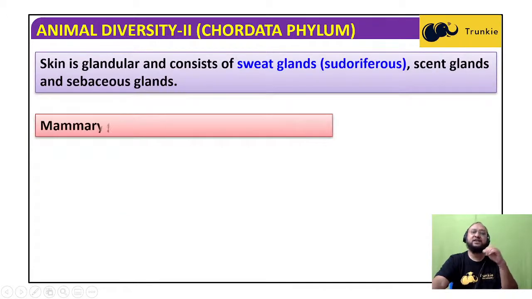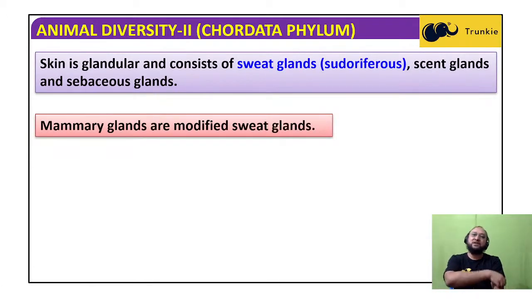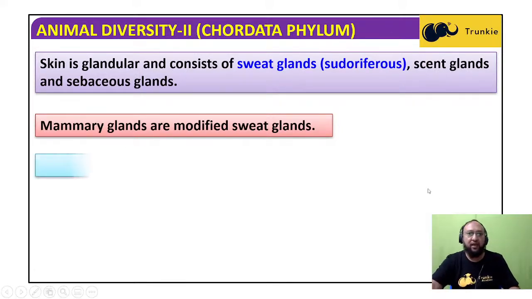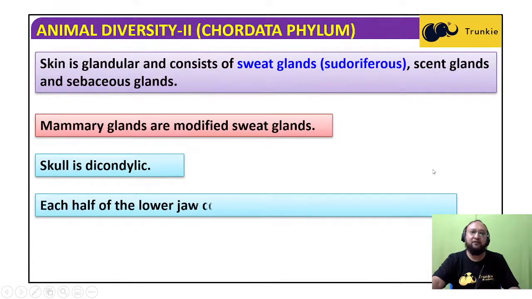The skin is glandular and consists of sweat glands, sudoriferous, which means they produce sweat, scent glands and sebaceous glands. Sebum, a kind of oil, is present. Sebum is an oil-like secretion produced by the sebaceous gland in the skin. So the skin is glandular. Mammary glands are modified sweat glands. The sweat gland is modified into the mammary glands in mammals, which produce milk in females.